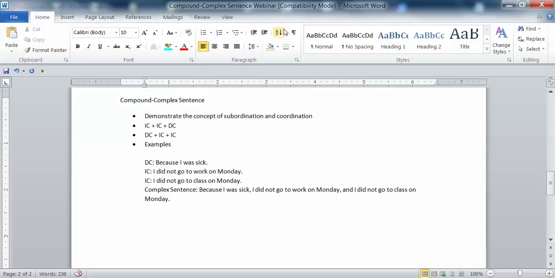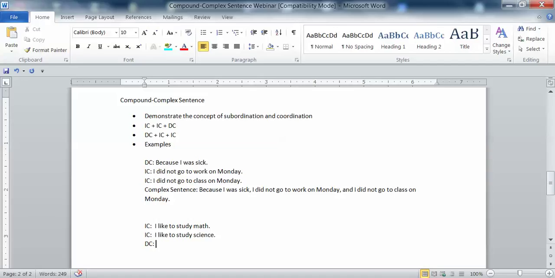Let's say that I have this independent clause. Wait a minute. Let me go ahead and list out some things here. And here's a dependent clause. Let's see, I like to study math. I like to study science.